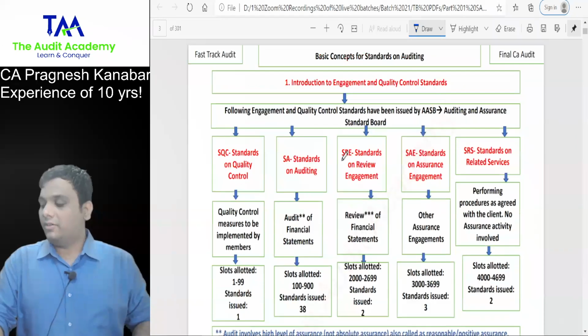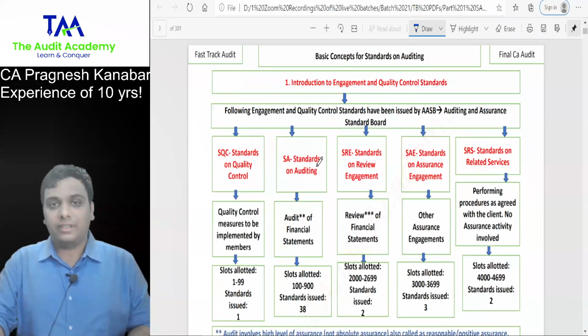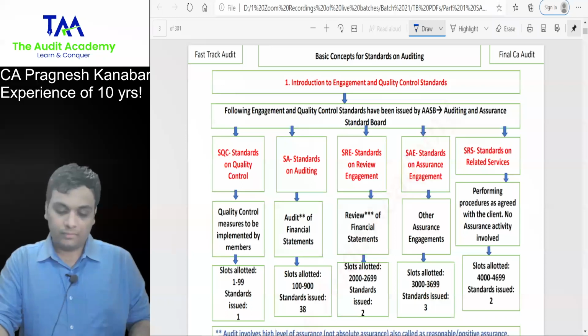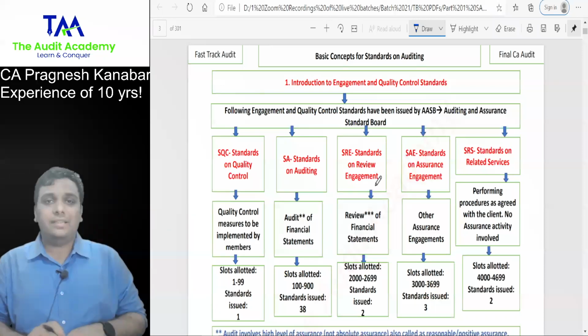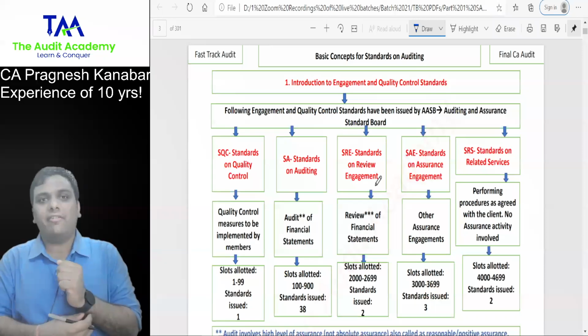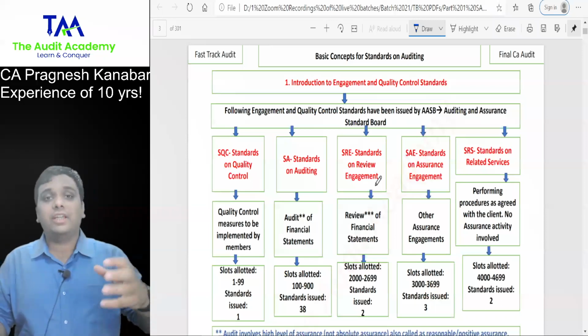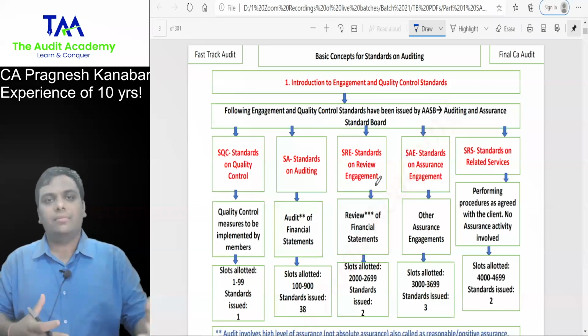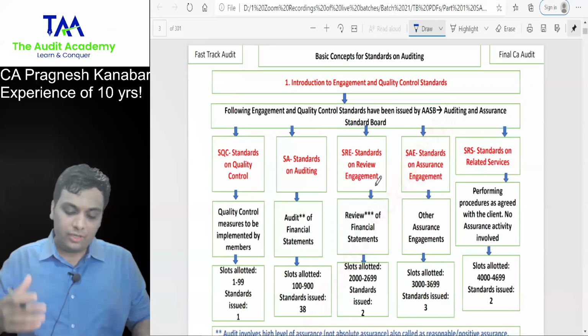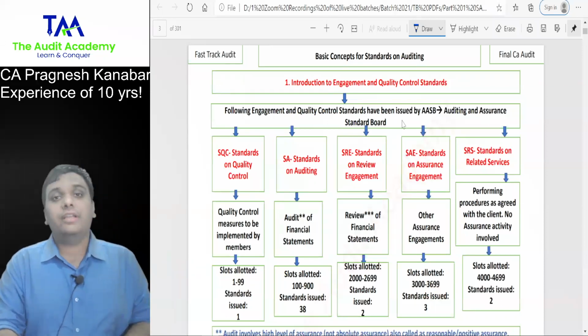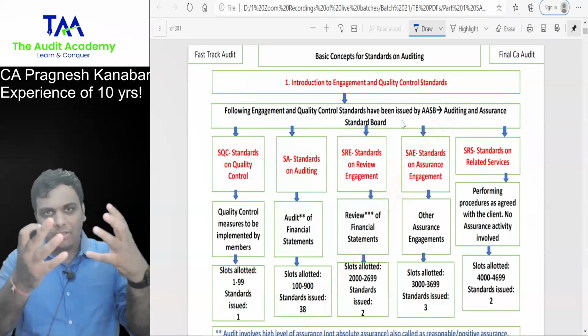So everyone over here, let us start with the topic of standards. Let us start with the topic on standards. Okay. All right. So the very first discussion is the introduction which they have printed in the module for engagement and quality control standards, which is nothing but your auditing standards. We will go very fast with this.